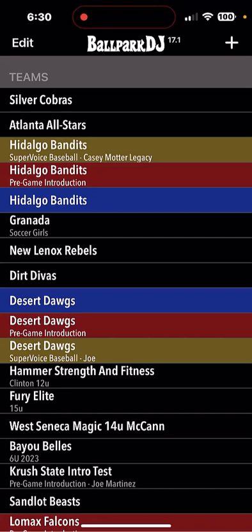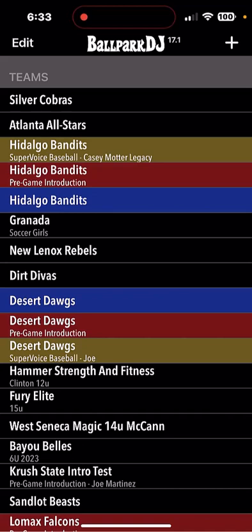On the main screen, you'll notice that the version number is now printed to the right of the Ballpark DJ logo at the top of the screen. If that version number is in black and white, then you're on the most recent version of Ballpark DJ. If you see that version number printed in red, then you're on an older version and you need to go to the App Store and update to the latest.